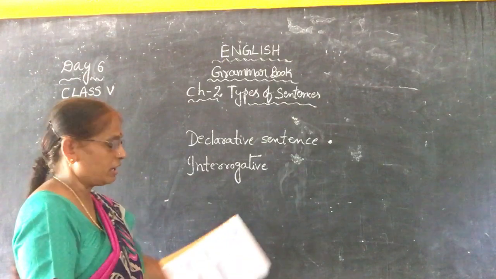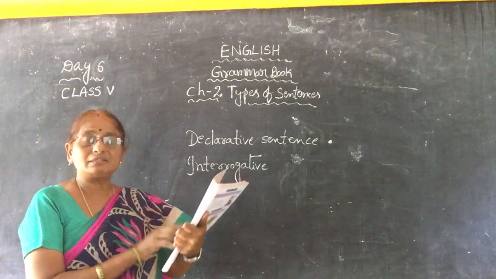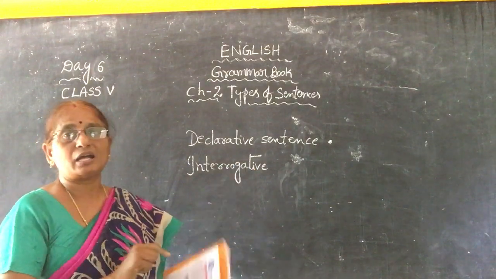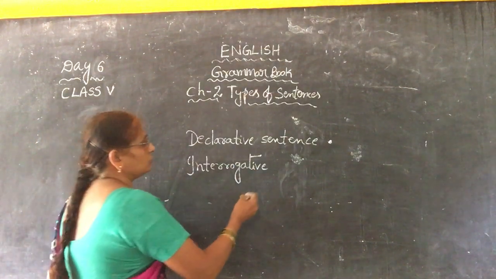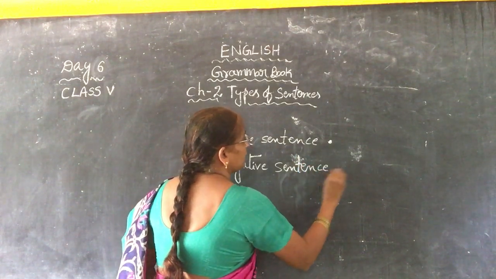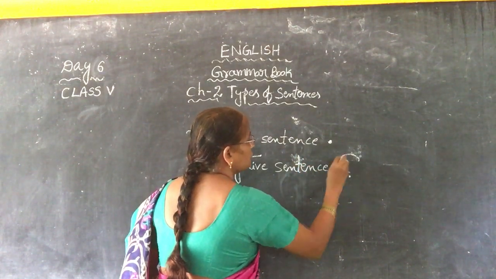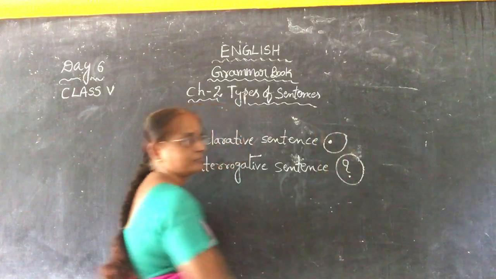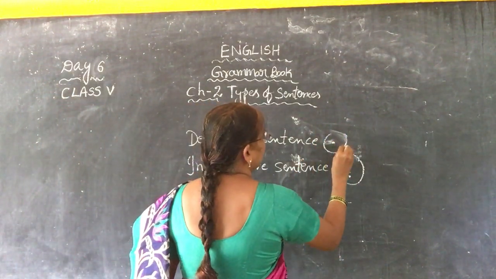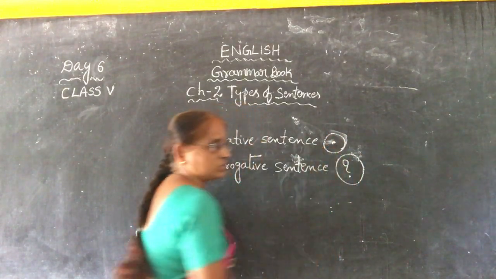Interrogative sentence. What can it do? See, it is a sentence that asks a question. Just now I told you. An interrogative sentence, or a question, ends with what? Question mark. It ends with the question mark. Full stop. This is question mark.